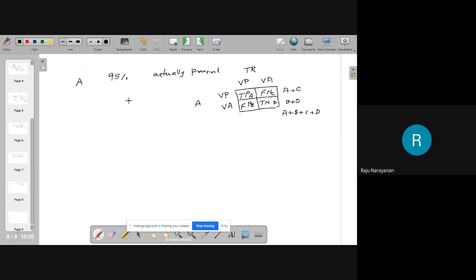Then what is the probability of true positive? That is A by A plus C. Yes or no? Out of A plus C persons who are affected by the virus, the test says that only A are affected. Therefore, that ratio, A by A plus C, is called the sensitivity of the test. Sensitivity of the test.